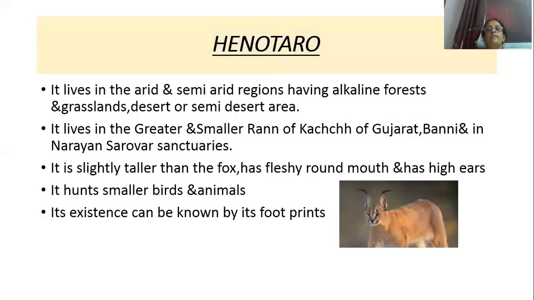Then the next endangered species of animal is the Heno taro, and it lives in desert and semi-desert areas, in the arid and semi-arid regions. That means dry regions having alkaline forest and grasslands. And in Gujarat, it is found in the greater and smaller Rann of Kutch, Banni and Narayan Sarovar sanctuaries.